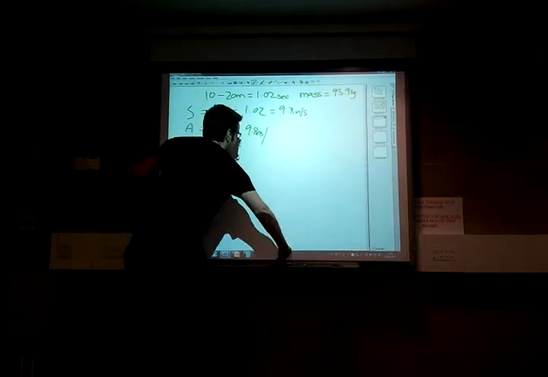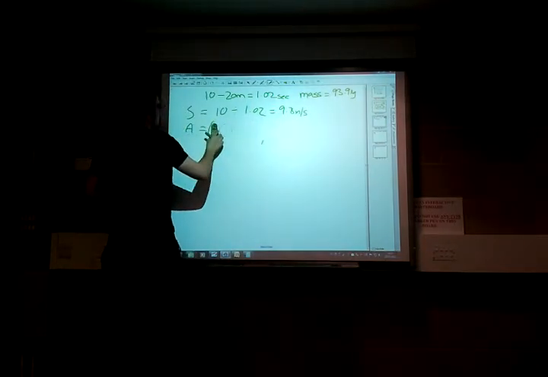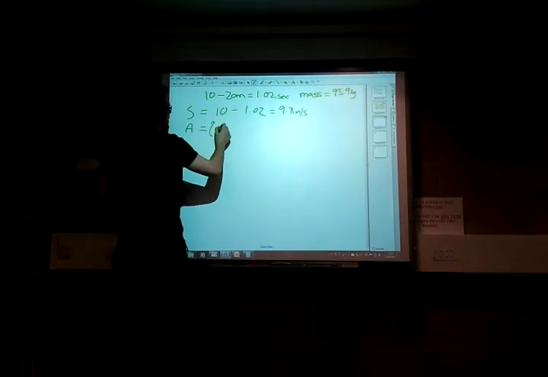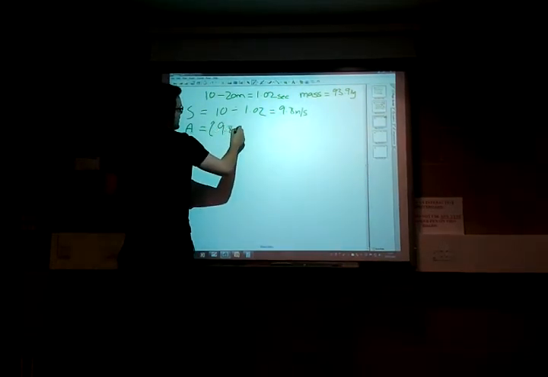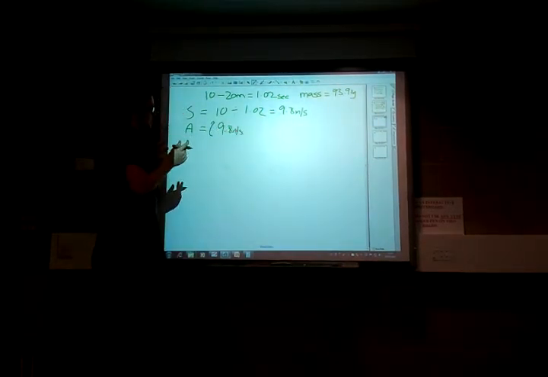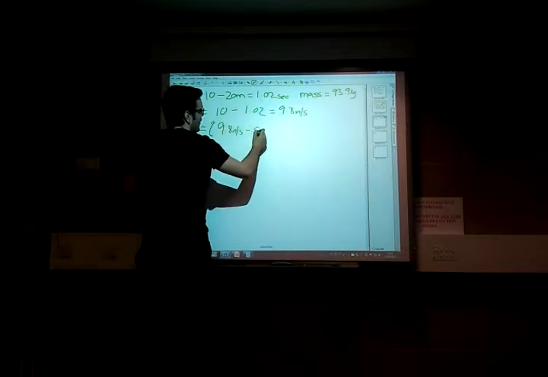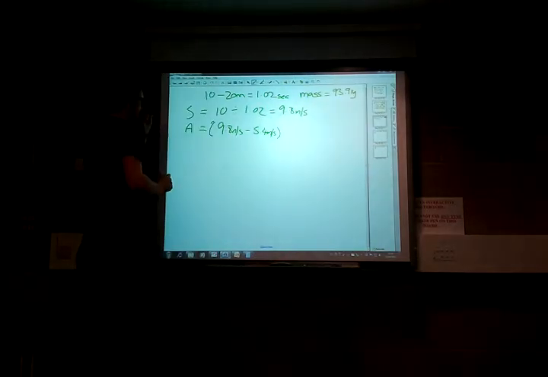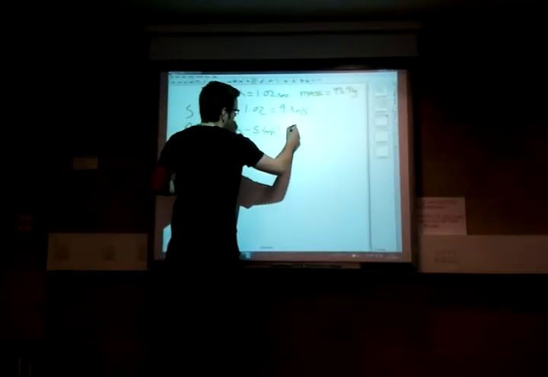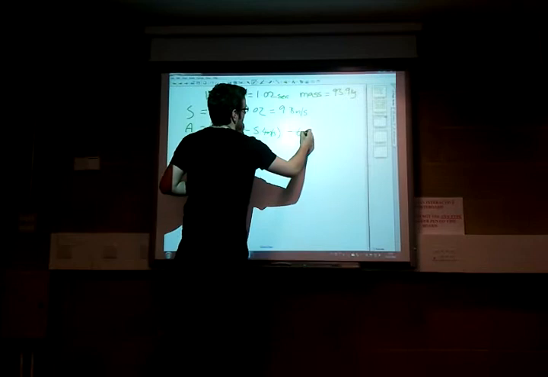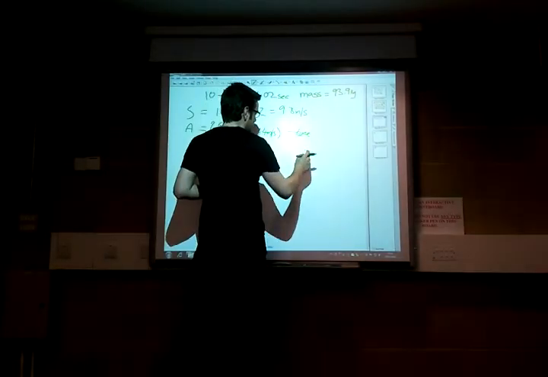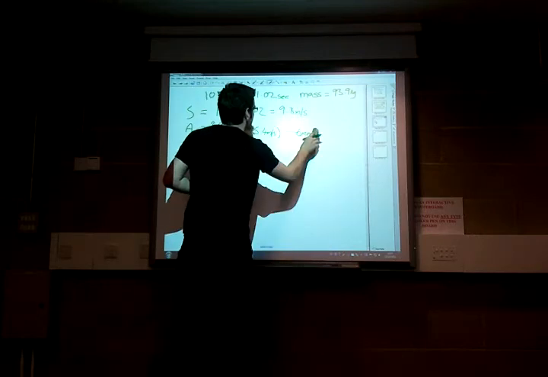I'll write that the proper way around so we don't end up with a minus figure, because that would make things a little more confusing. So we go 9.8 metres per second, which is our speed now, minus our 5.4 metres per second, which is the speed we started with. And again, that is divided by time, the time for our second 10 metres, which is 1.02 seconds.